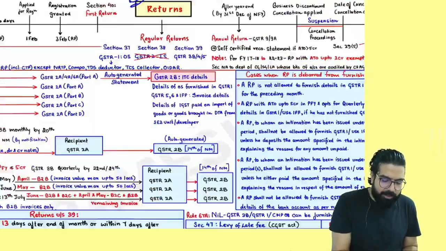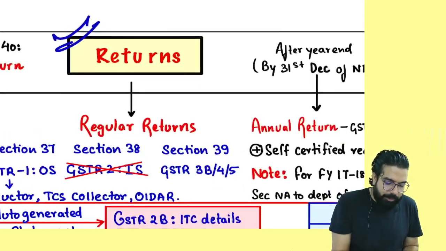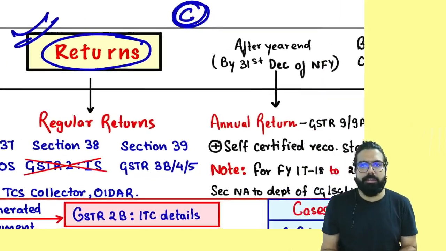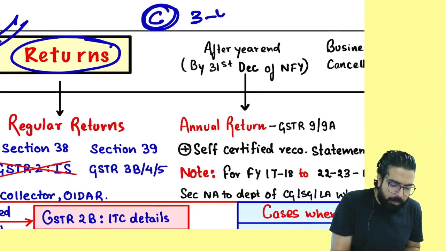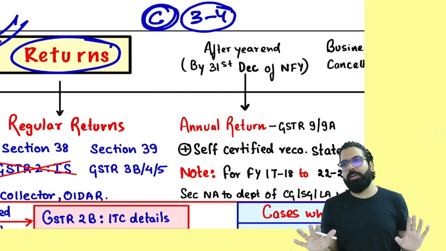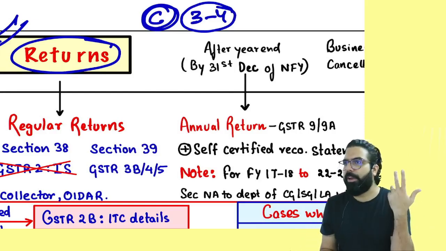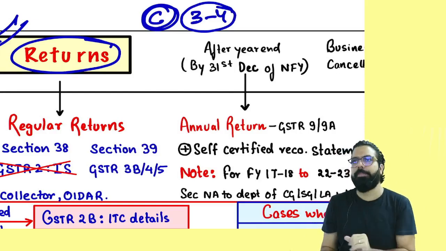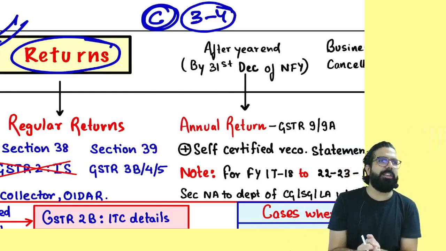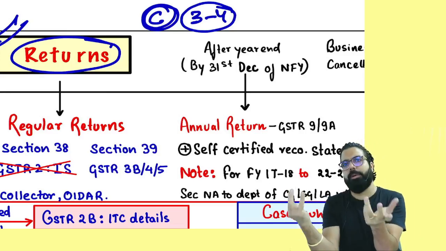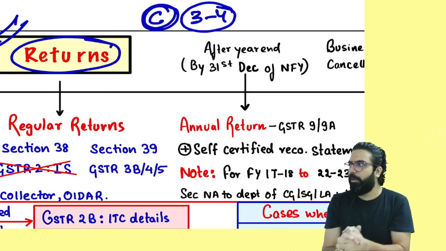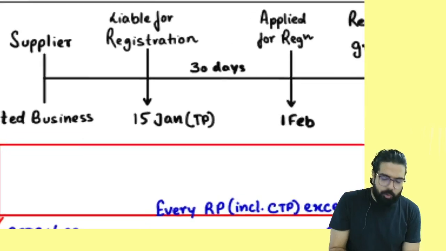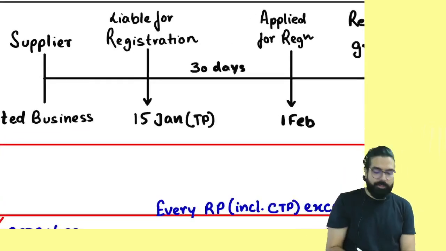Everyone, in the chapter of returns, listen. In my opinion, returns is a C-grade chapter. 3 to 4 marks is the maximum which I expect out of this chapter. But your good luck can be very good, and you may get a 6-mark question. But I believe it should be 3 to 4 marks at the maximum. Sir, why do you say 3 to 4 marks? One 3-mark question and one 1-mark MCQ. That is generally the thought. Now, let's quickly recap the returns chapter.